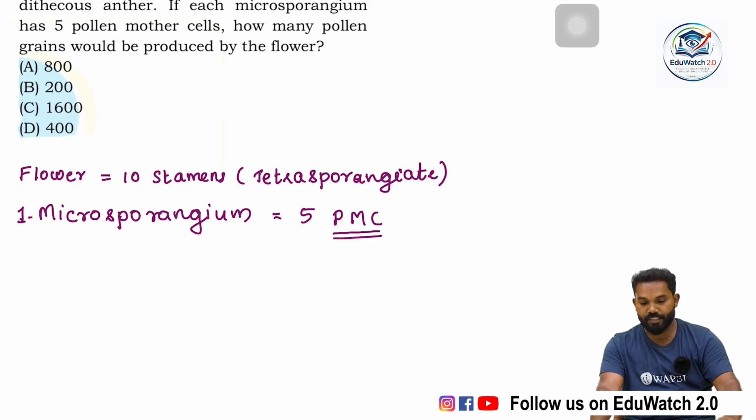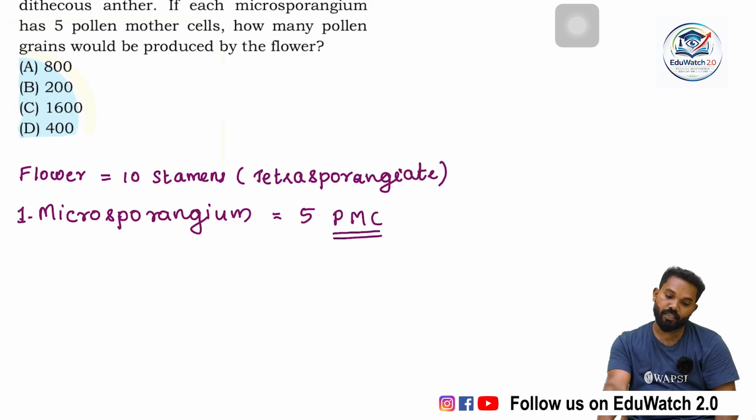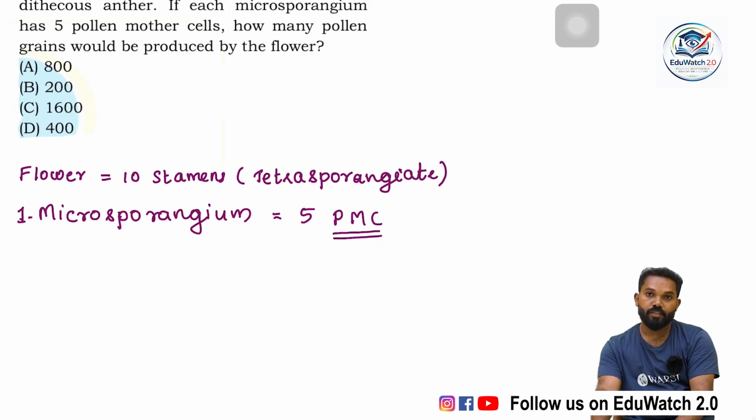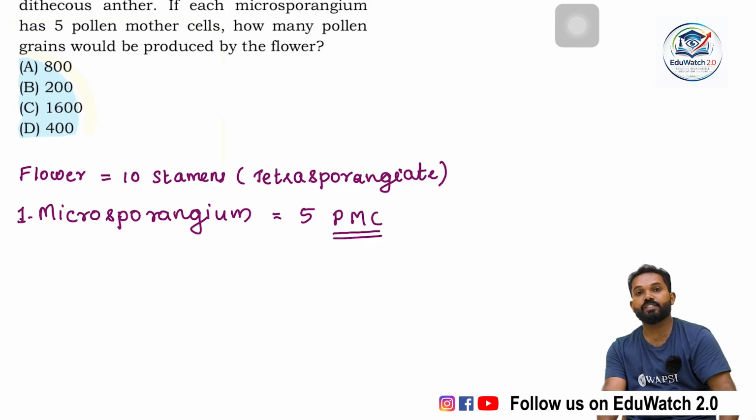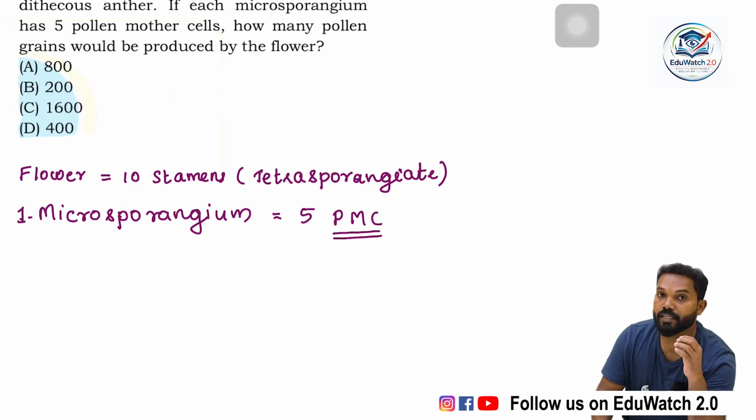Here the cells are sex cells, germ cells or reproductive cells which undergo meiotic division. We already talked about meiosis and mitosis. So the pollen mother cell undergoes meiotic division, and each single mother cell produces 4 daughter cells.